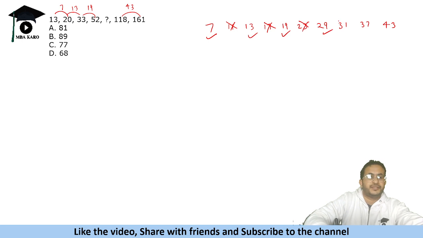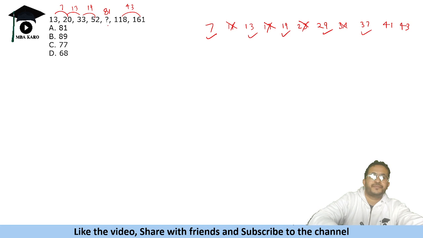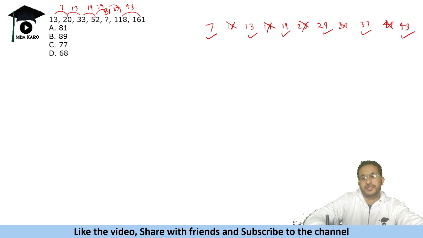Then 19, 29 will be a difference. This will be 81. Then 31 is not a difference. Sorry, 41 we are there, so 37 is the next difference. If you see 81 to 118, the difference is 37. Then 41 is not a difference, 43 is a difference. So alternate prime numbers are the differences.